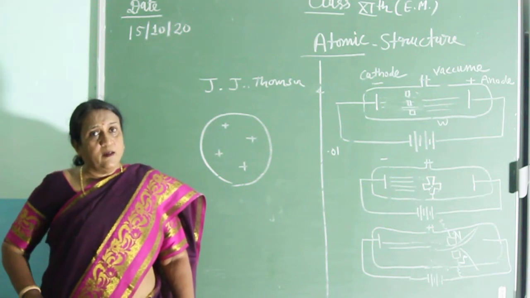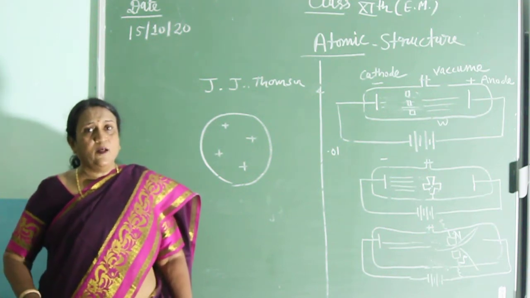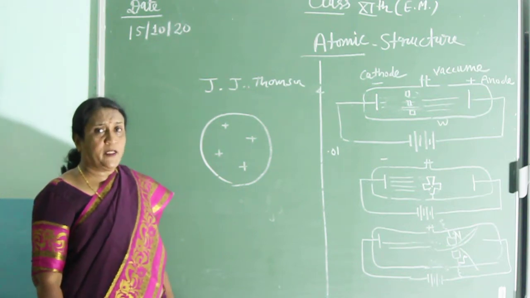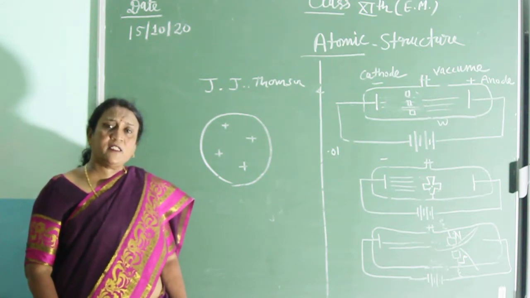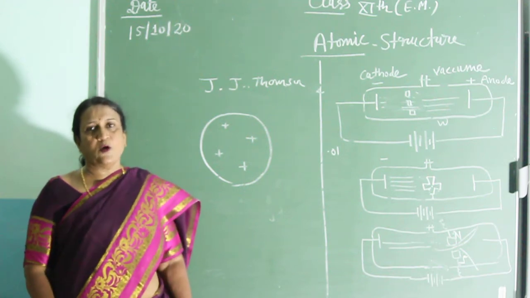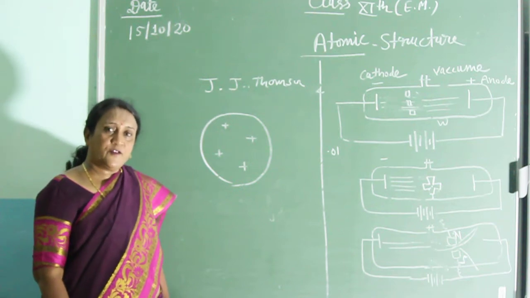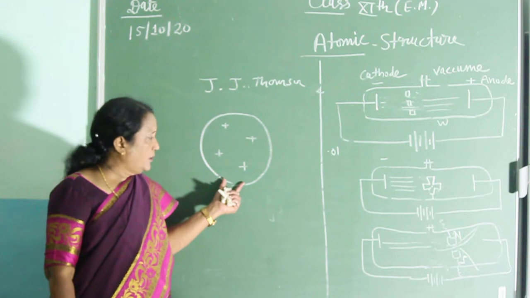This was the first model given by J.J. Thomson. But soon after, this model failed because it did not explain many properties of the atom. But why is weightage given to this model? Because this is the first model given by any scientist after the discovery of electron and proton.